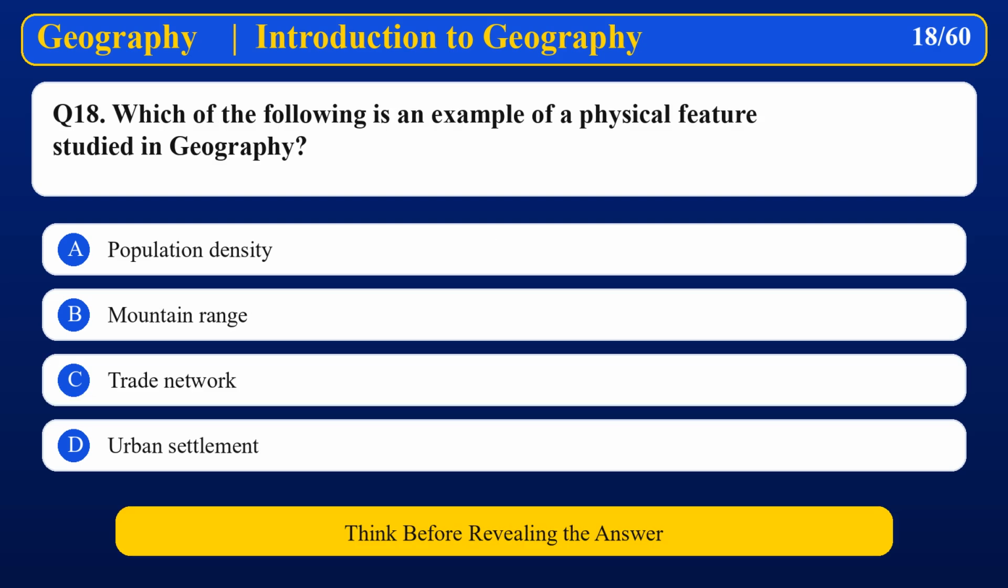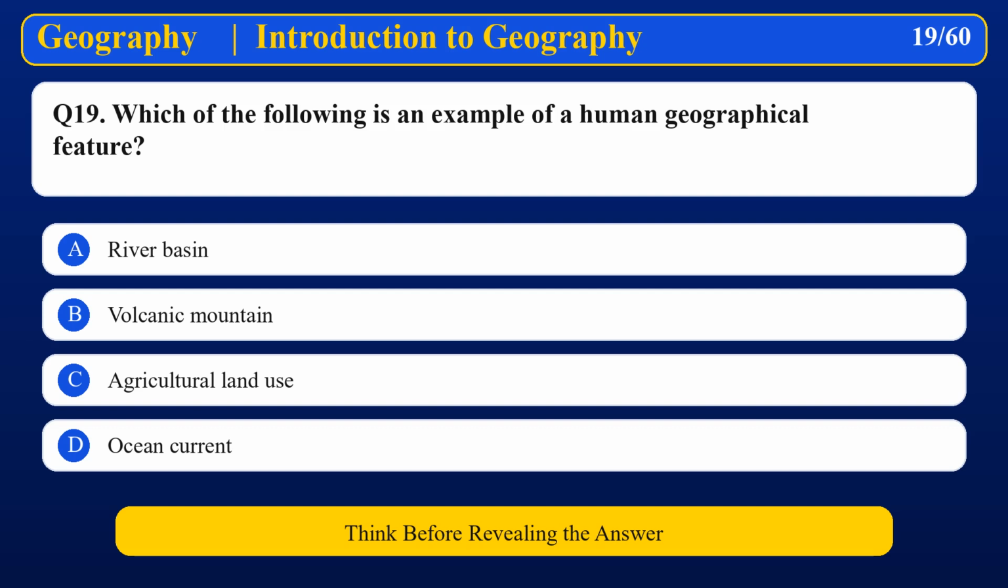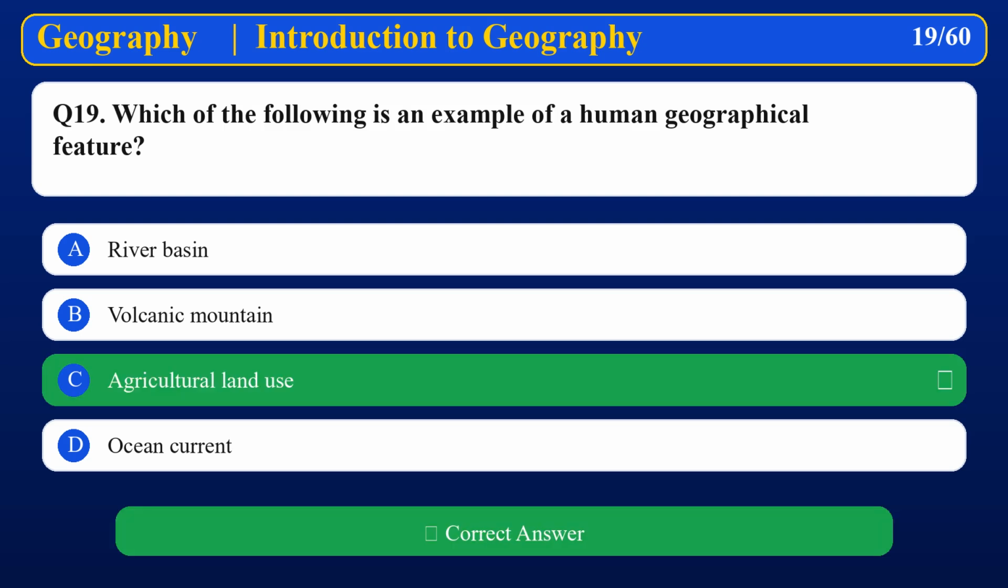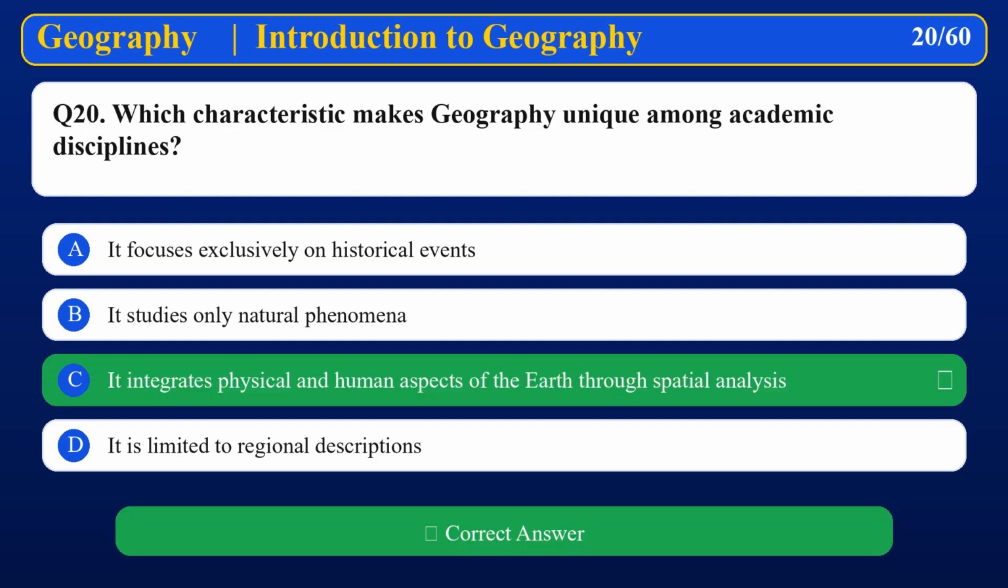Which of the following is an example of a physical feature studied in geography? Mountain range. Which of the following is an example of a human geographical feature? Agricultural land use. Which characteristic makes geography unique among academic disciplines? It integrates physical and human aspects of the earth through spatial analysis.